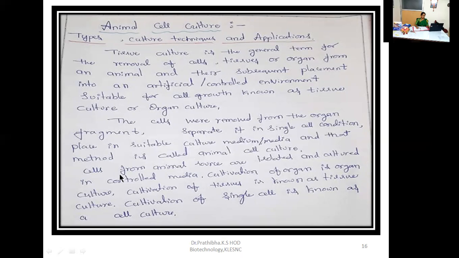In animal cell culture, cells from an animal source are isolated and cultured in a controlled environment with defined media. Cultivation of an organ is known as organ culture, cultivation of tissues is known as tissue culture, and cultivation of single cells is known as cell culture.